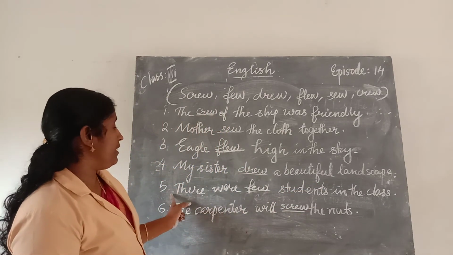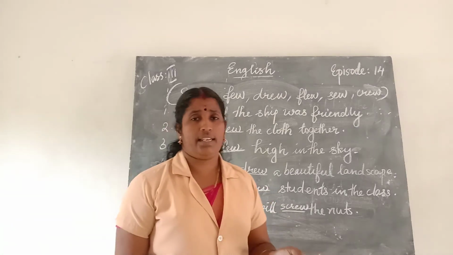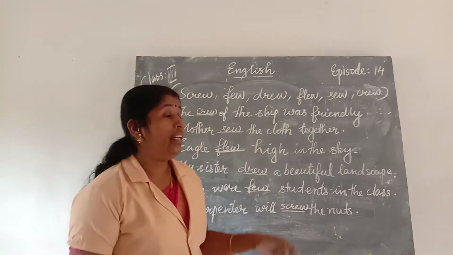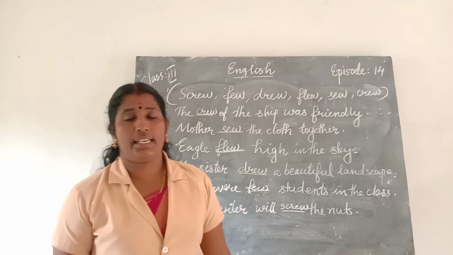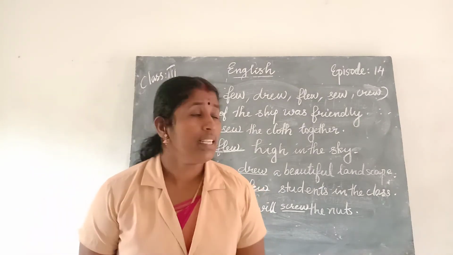Then the fifth one is there were dash students in the class, which is the active word. There were few students in the class.